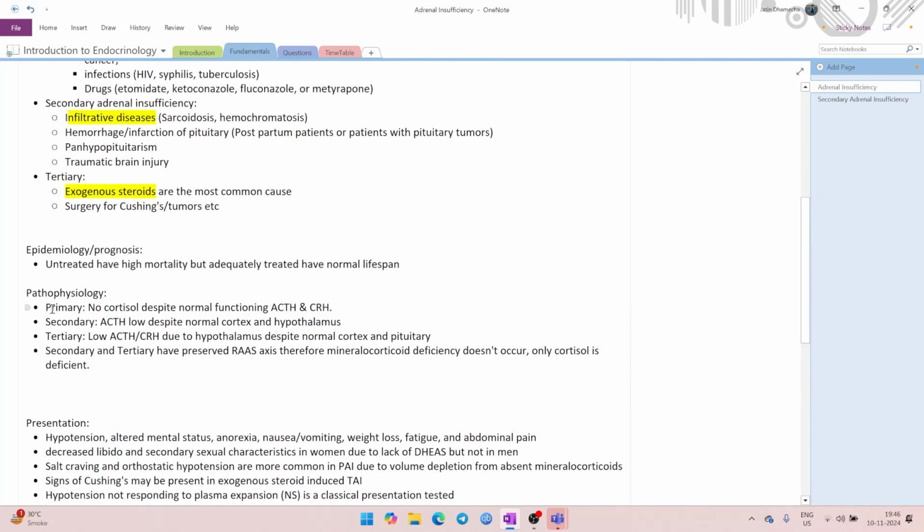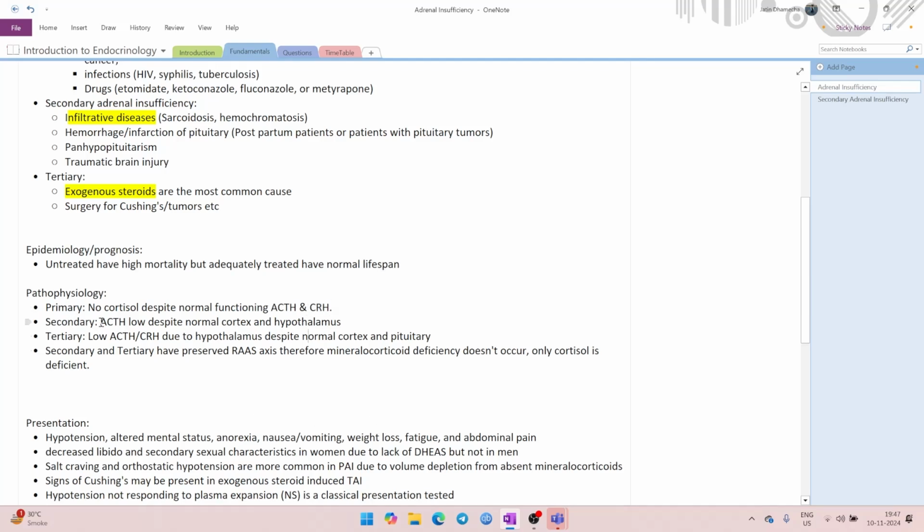Now, the pathophysiology. Pathophysiology of primary is that there is no cortisol because the cortex itself is damaged. So there is no cortisol, but there is normal functioning ACTH and CRH. So if there is no cortisol but intact ACTH, what will happen in primary is that ACTH will go up, CRH will go up.